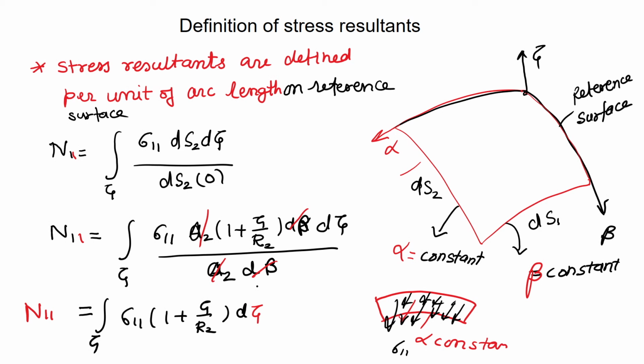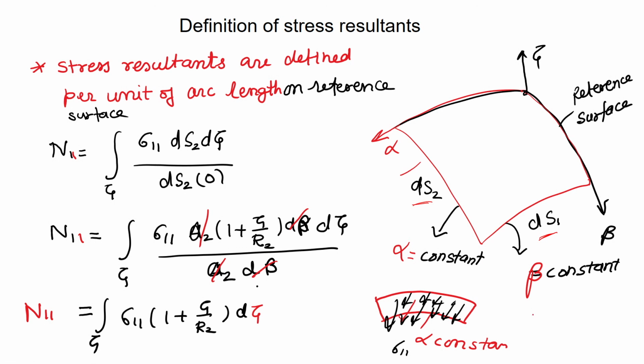Basically, at the reference surface the curve length is slightly different, and at, let us say, zeta height, that is something different. If this is our reference surface, this is our alpha coordinate, beta coordinate. So over this line alpha will be constant, over this line beta will be constant, and the curve length is ds2 and this curve length is ds1.